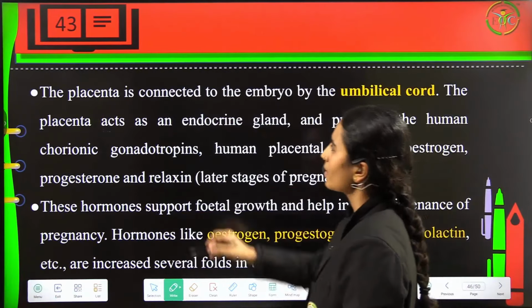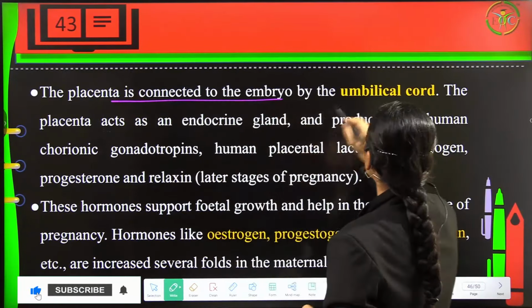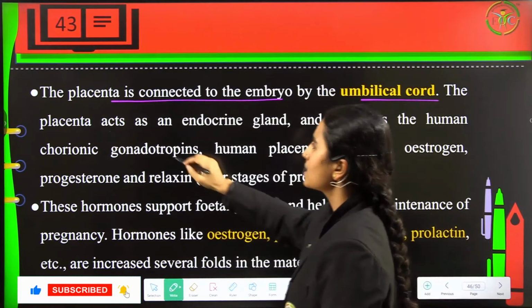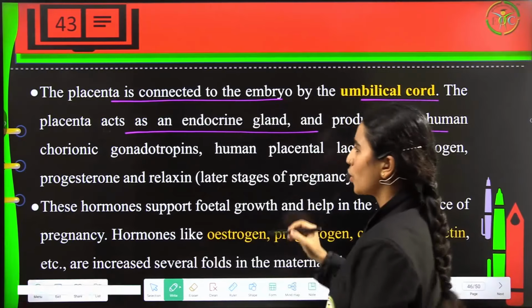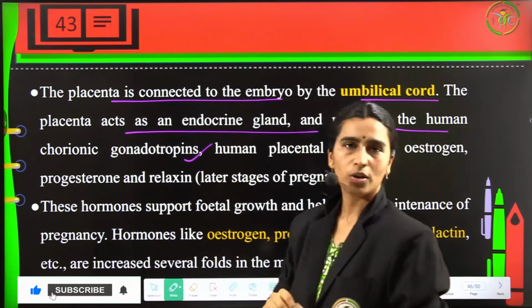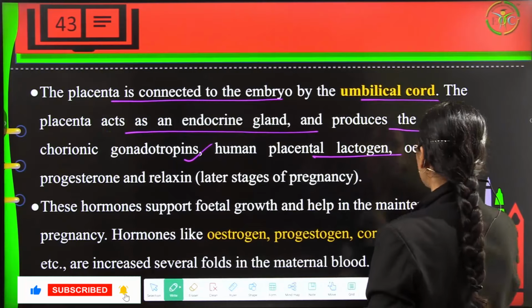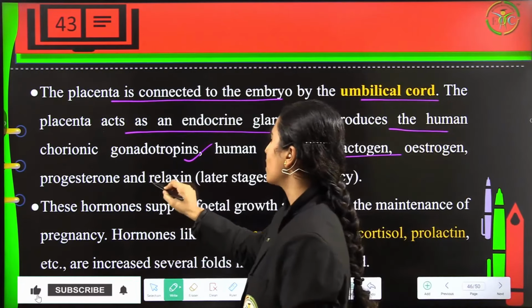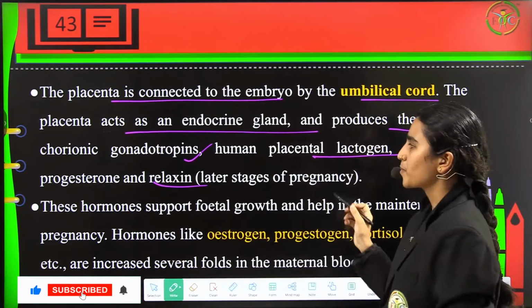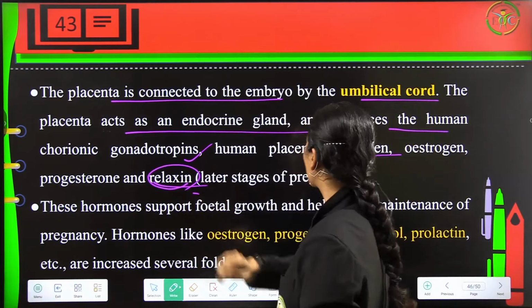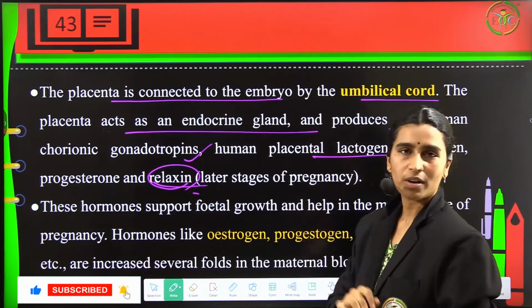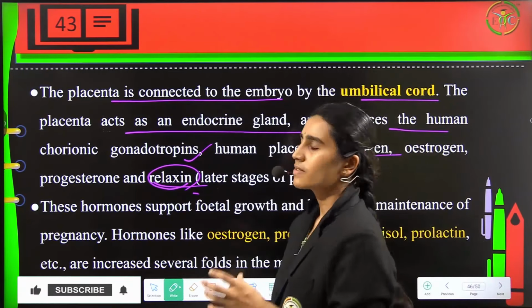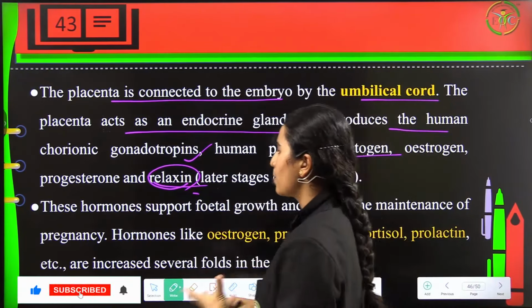Now the placenta is connected to the embryo by the umbilical cord, and this placenta will act as an endocrine gland and produce human chorionic gonadotropin, human placental lactogen, estrogen, progesterone and relaxin. So this is at the later stages, okay. And it will also produce a hormone called oxytocin at the time of delivery. So these are the hormones which will help maintain a healthy pregnancy.